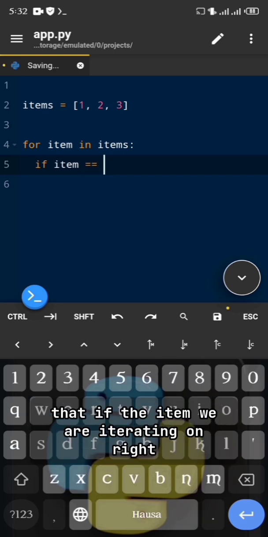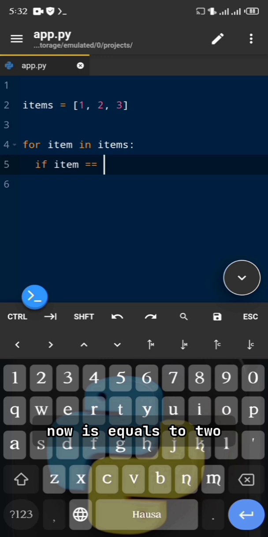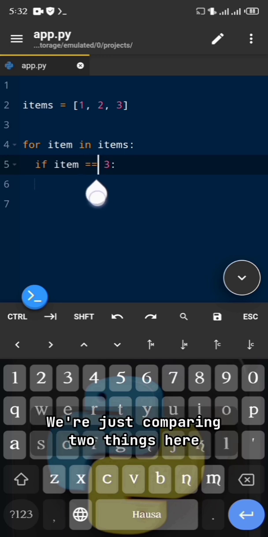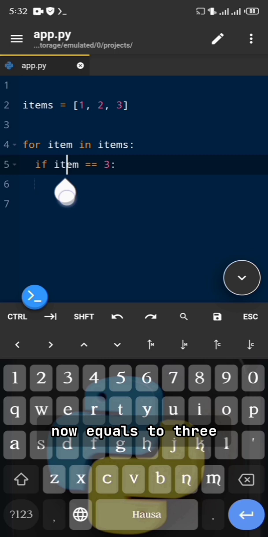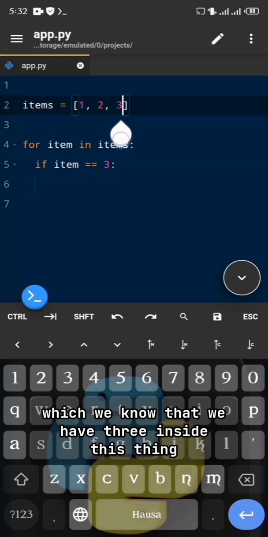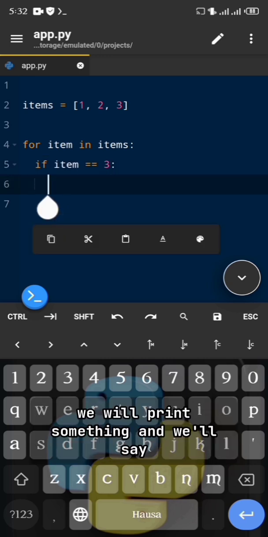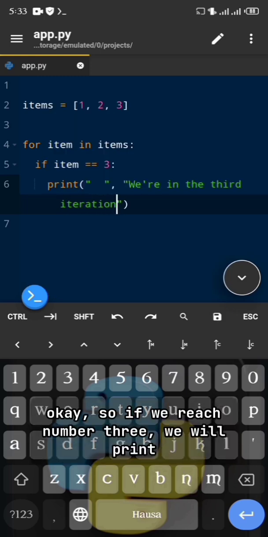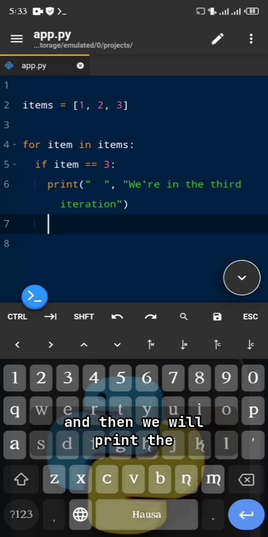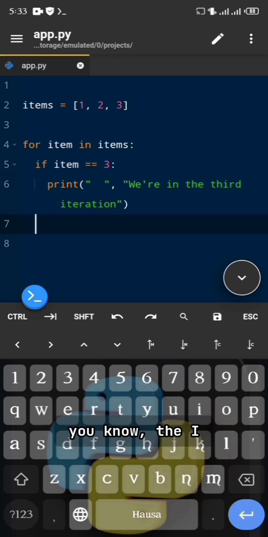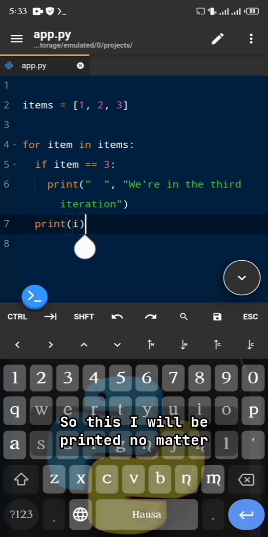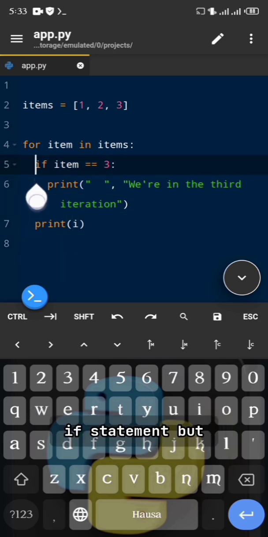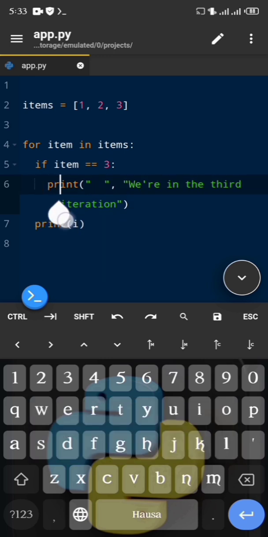We're checking that if the item we are iterating over right now equals 3, which we know we have inside this list, we will print something, like we are in the third iteration, and then we will print the item. This item will be printed no matter what because it's not inside the if statement, but the message will only be printed if this condition is true.